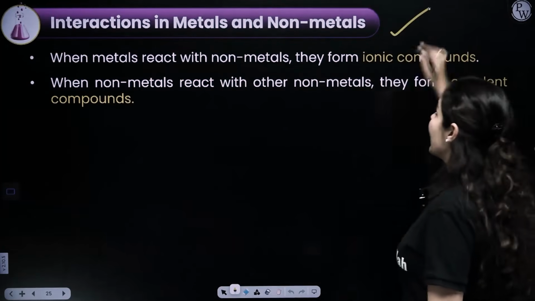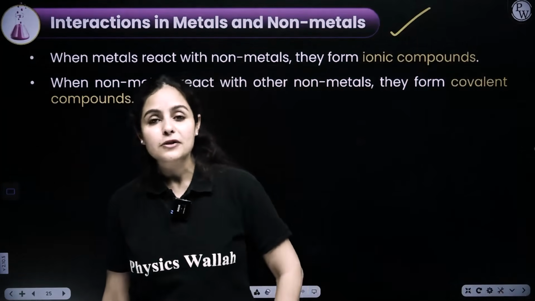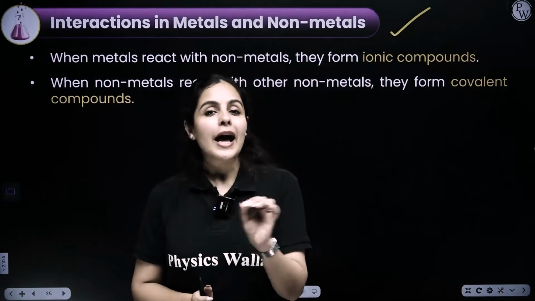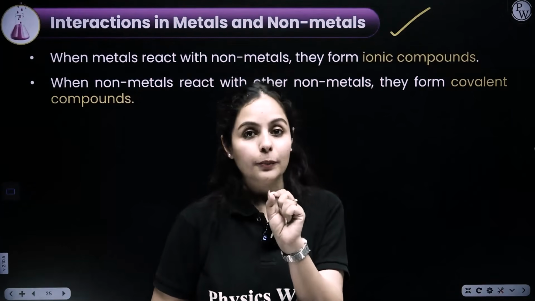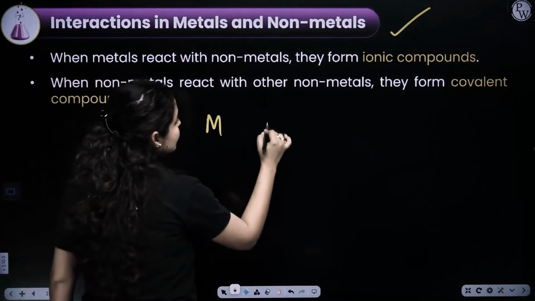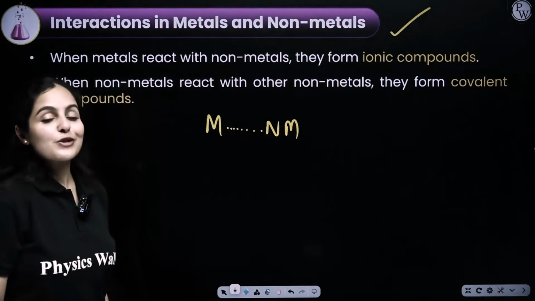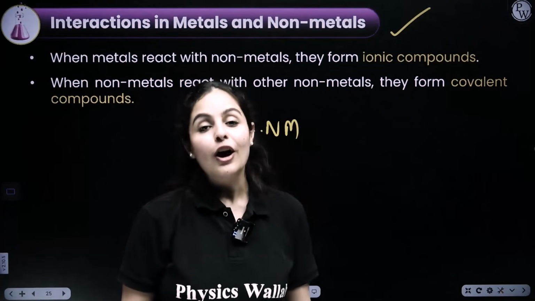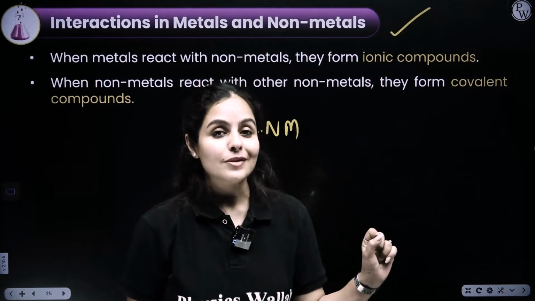Okay, so as we have learned a lot about metals and non-metals, we have seen physical properties of metals and non-metals, we have seen the chemical properties also, but what will happen if metals and non-metals interact with each other? If metals and non-metals interact with each other, there would be a strong force of attraction. And that force of attraction is called electrostatic force of attraction. Results into formation of dash compounds.